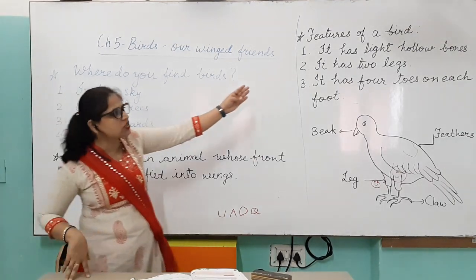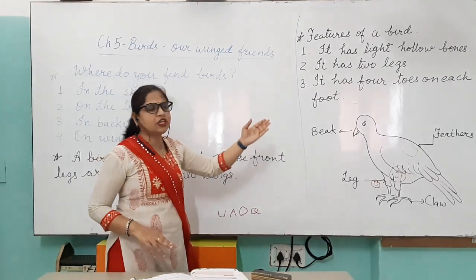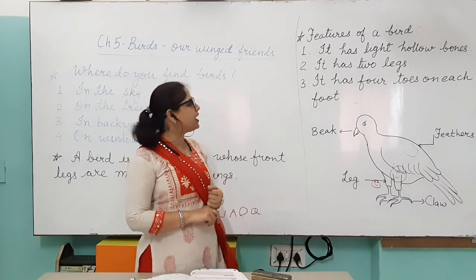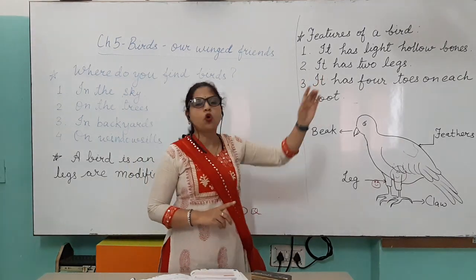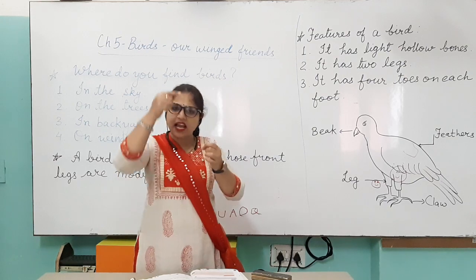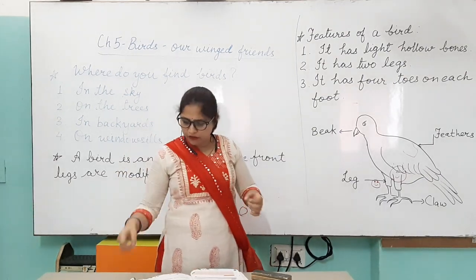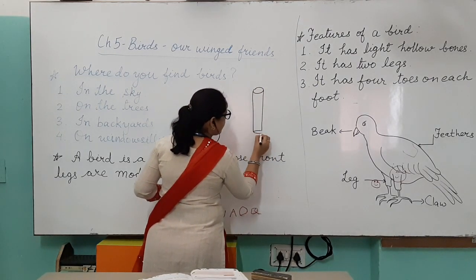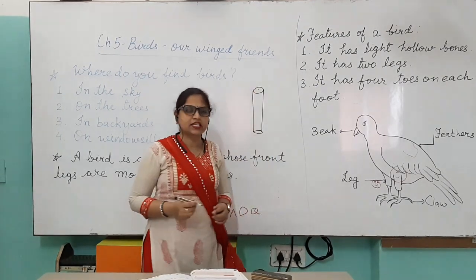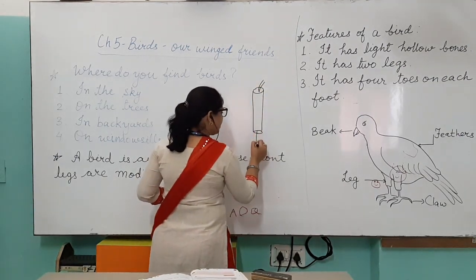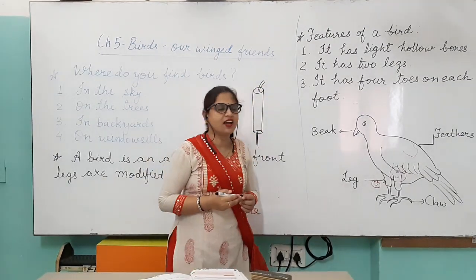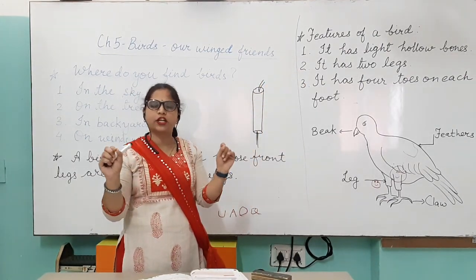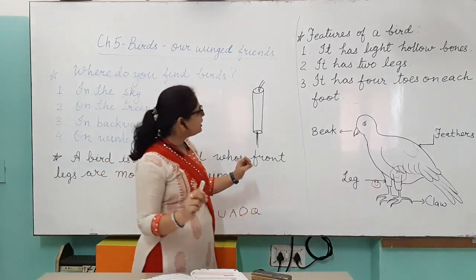Now, features of a bird. What are the features of a bird? Do you know why birds can fly? Birds can fly because they have got light hollow bones. Hollow means empty from inside. See, like this, you must have seen a pipe that is hollow from inside. If you pour some water from here, it will come out from this area. Likewise, their bones are hollow. That is why the body of the birds is very light.